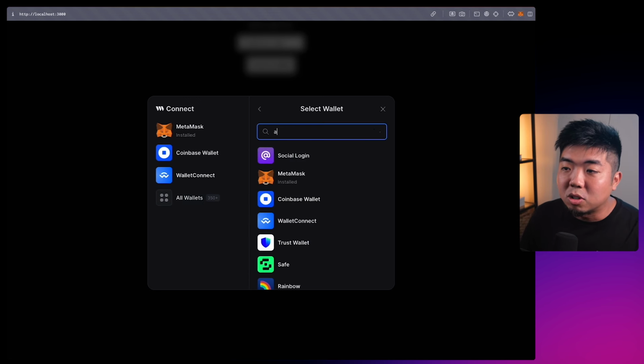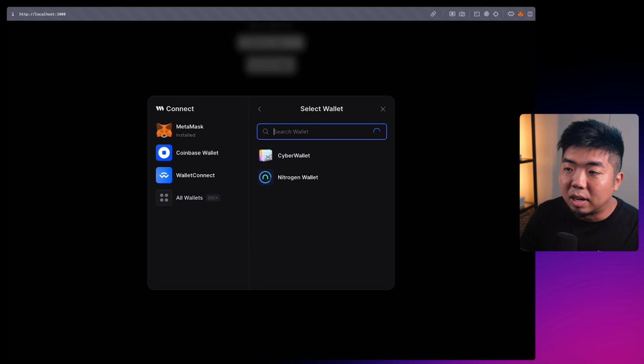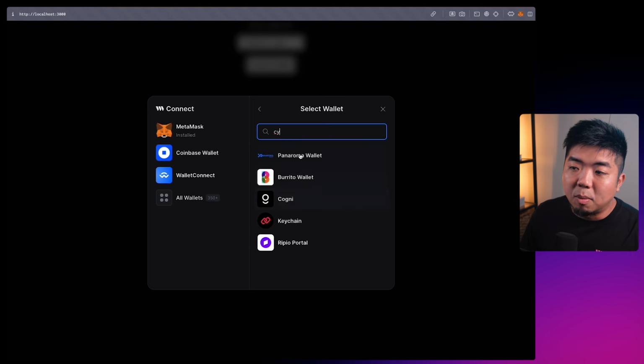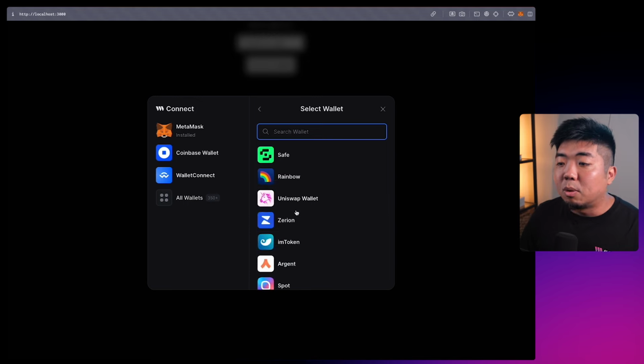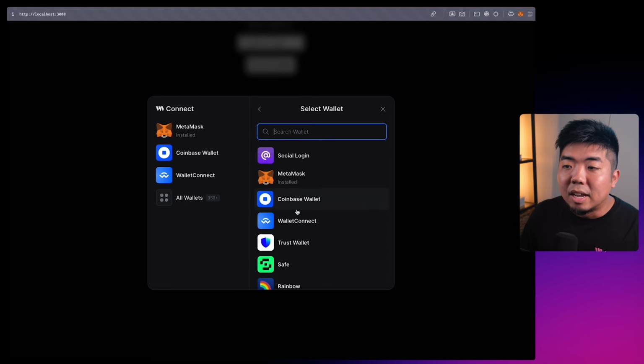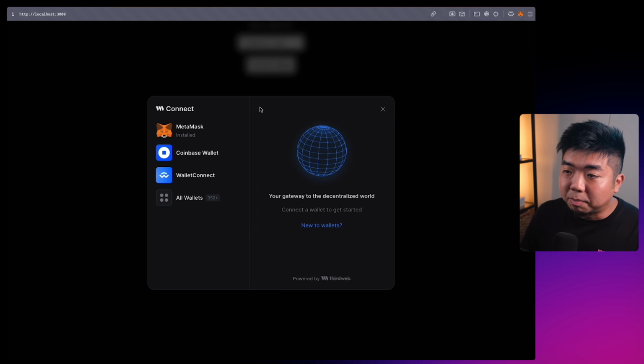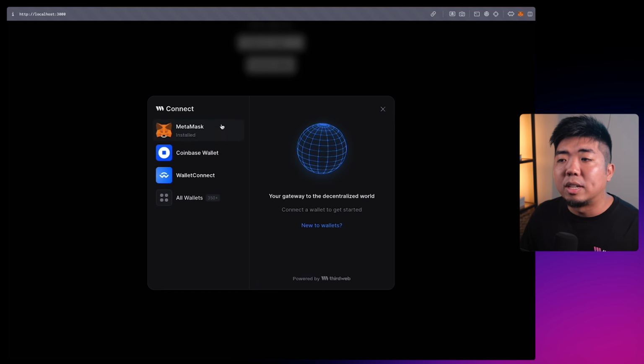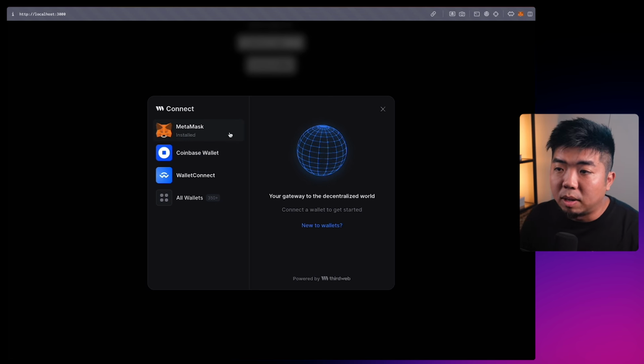In here, you can search for all the wallets that you want to use. Whatever wallet you're looking for, you can just type it in and search for it. Again, we support over 350 wallets, and all of them are right in here. You can customize it so that those wallets appear as the default wallets here if you want, but you have the option to always search those wallets. So ideally, the traditional flow is you hit a connect button, you select the type of wallet you want to connect with. What we'll do here is just select a Metamask wallet to connect.